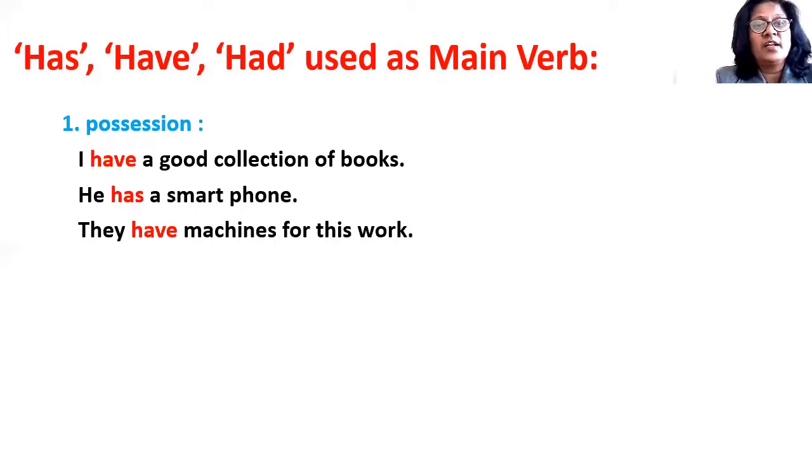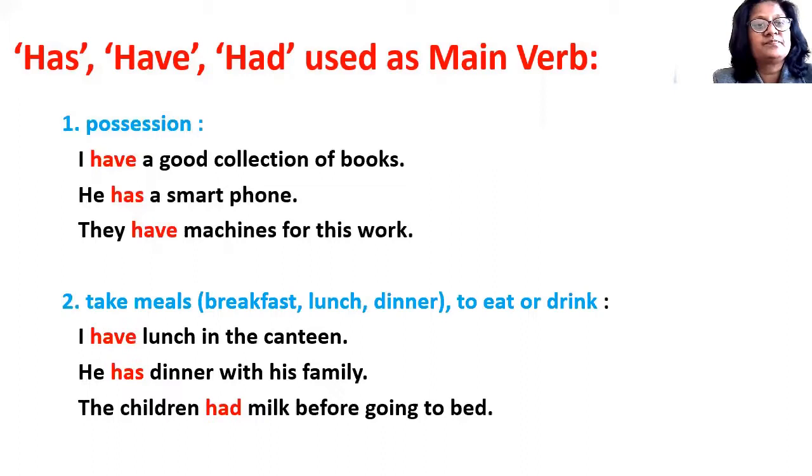I have a good collection of books. That means I possess a good collection of books. He has a smartphone, means the smartphone belongs to him. They have machines for this work, means they are possessing machines for this work.